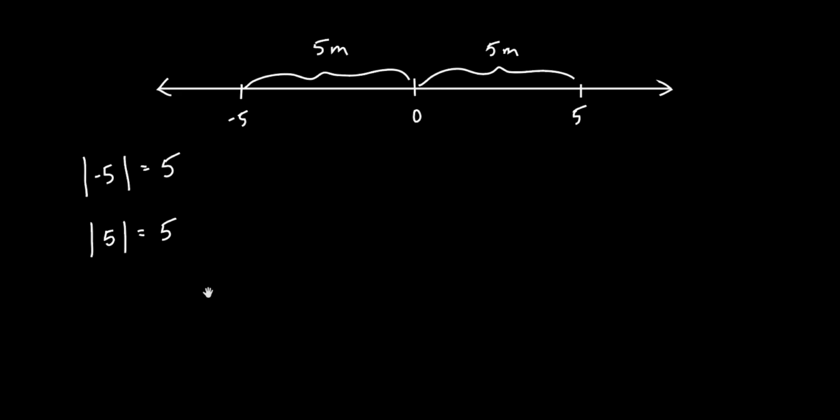Well, let's talk about graphing absolute values. So what if I graphed the absolute value of x equals 2? Well, let's think about it. What could I put in for x? What is x going to equal if the absolute value of x is equal to 2?